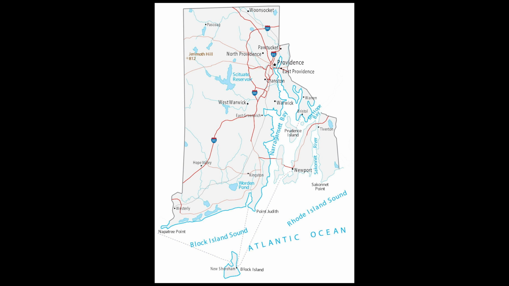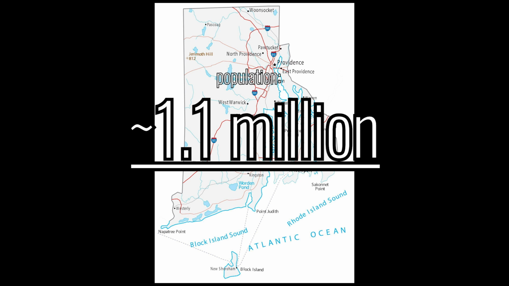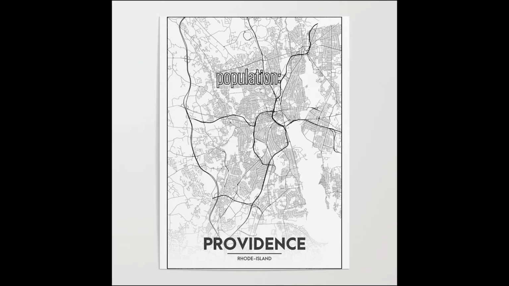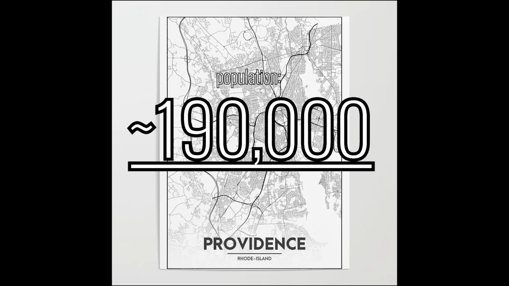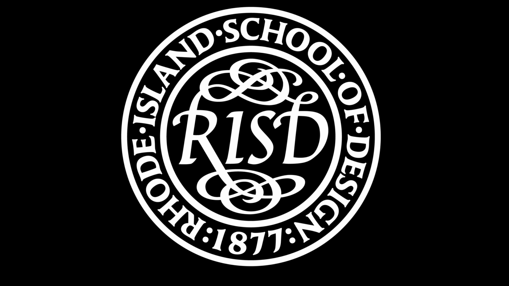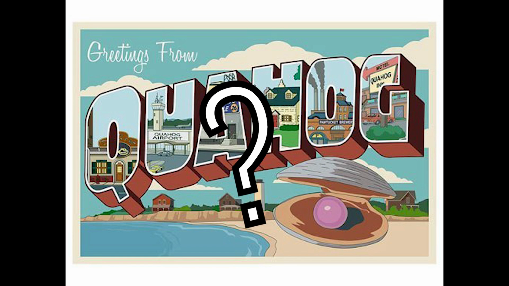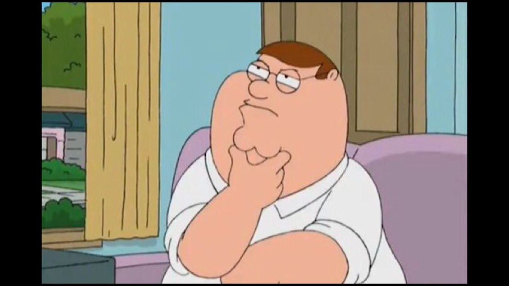This is Rhode Island. Population, around 1.1 million. Largest city, Providence, the capital, has a population of about 190,000. Providence is where RISD, Rhode Island School of Design, is located, which is Seth MacFarlane's alma mater. MacFarlane never specified the location of Quahog.